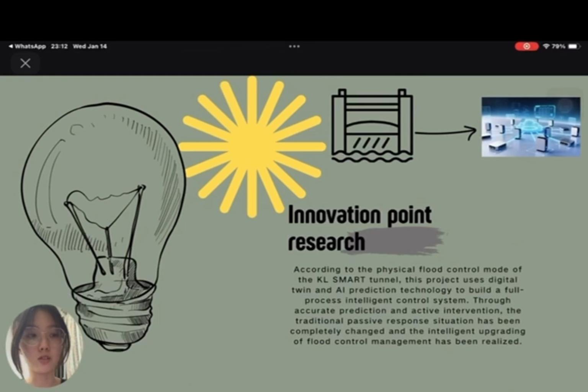So this is the innovation point of the research that our group did. According to the physical flood control map of the KL Smart Tunnel, this project used digital twin and AI prediction technology to build a full process intelligent and active intervention. The traditional passive response has been completely changed and the intelligent upgrading of flood control management has been realized. So next I will pass to my group member.